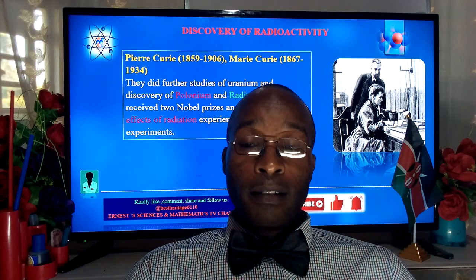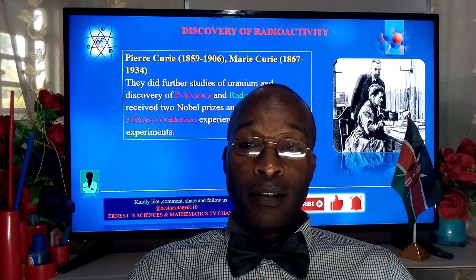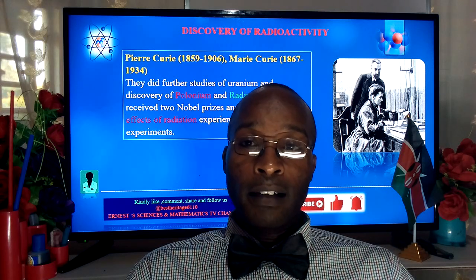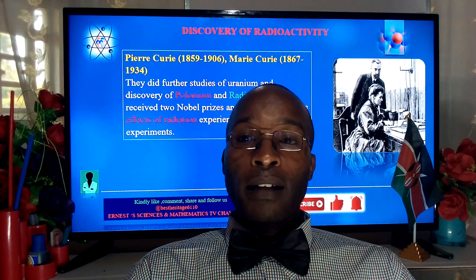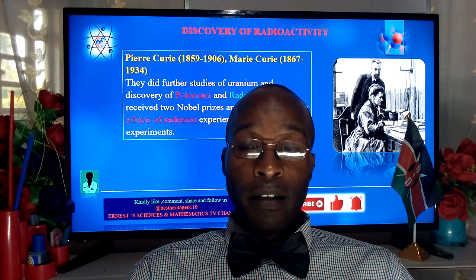Now, in our previous discussion, we said that there are various other scientists who had come up with basic ideas on how we can describe the structure of an atom. This includes the description which was done by Sir Joseph John Thomson, and this gave us the plum pudding model.